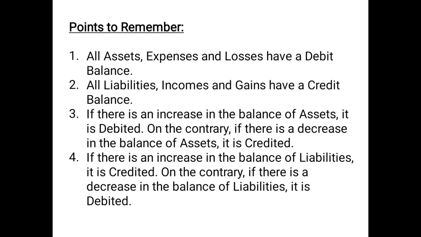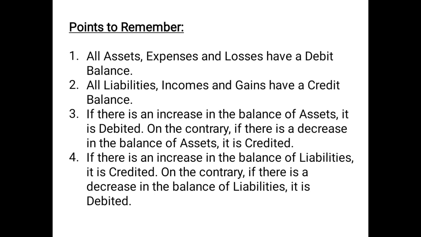So besides golden rules, these are the various rules which will be helping you while solving the questions related to journal, etc. I just gave you an example that if the machinery is a real account, it is an asset. So if the machinery is purchased by the business, it is coming in, it will be debited. But if the machinery is sold by the business, it is going out, it will be credited. But suppose if I ask you, what is the general balance of machinery? I didn't tell you whether it is going out or it is coming in. So in that case, you have to apply the point number one, that since machinery is an asset, therefore it will carry a debit balance. So these are the rules which will be helpful in such times.